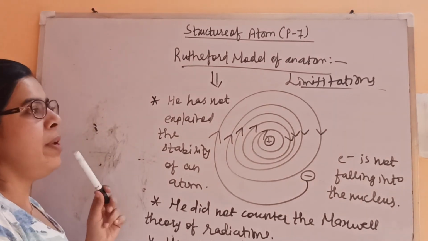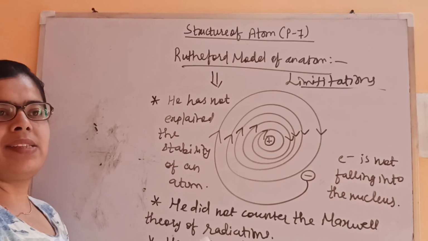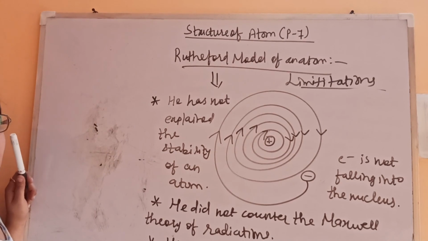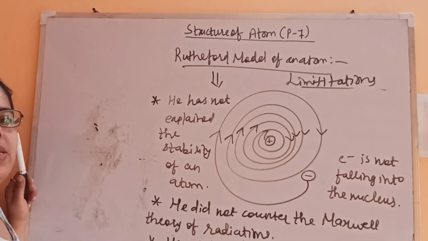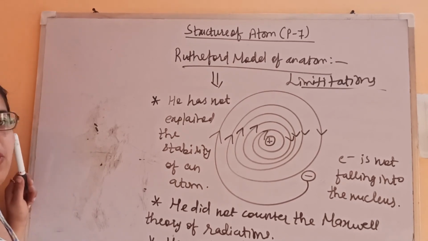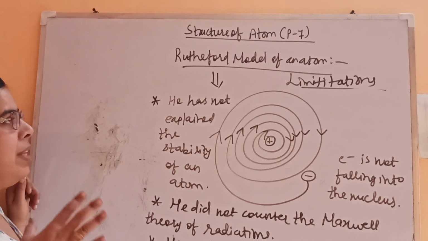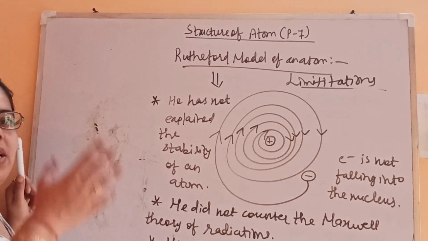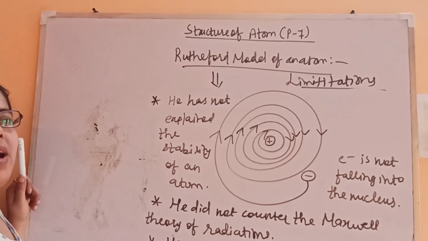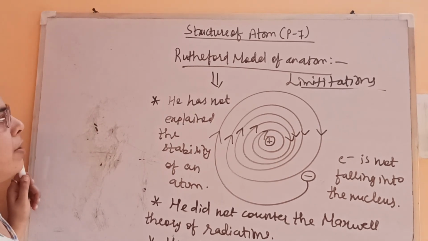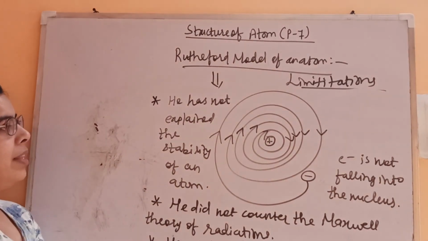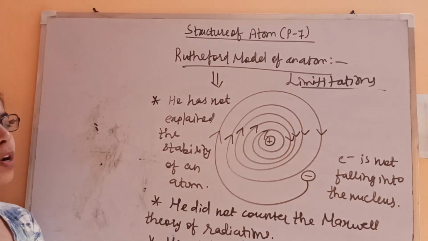This limitation has been overcome by the next scientist, in Bohr's model of an atom, which you have studied in 9th standard. But here you will be studying the modified form, Bohr's model for the hydrogen atom. We will include those points as well, but something new will be studied. The line spectrum of hydrogen will also be explained again with the help of Bohr's theory, because the topic is about why it's discontinuous or continuous. So this is all about the limitation of the Rutherford model of an atom. Next class we'll start with the next part, that is Bohr's model of an atom.